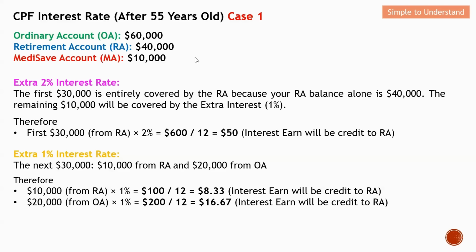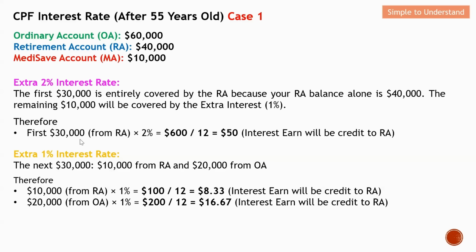Since this member has 40K, which is more than 30K, the extra 2% is fully covered by RA, like I mentioned earlier on. And then the remaining 10K will be covered by the extra 1% of interest.